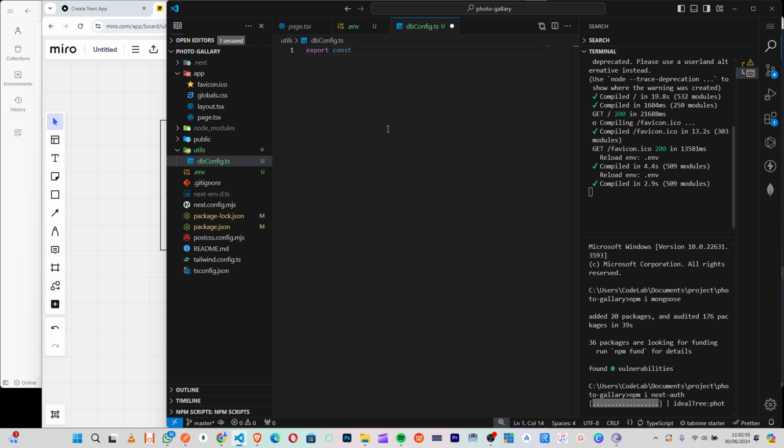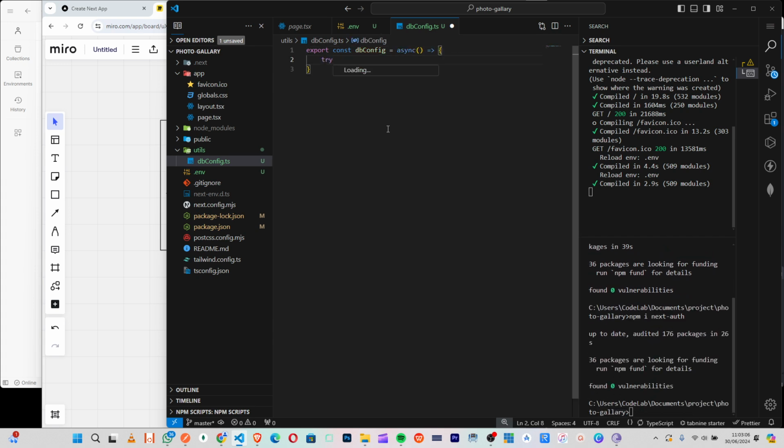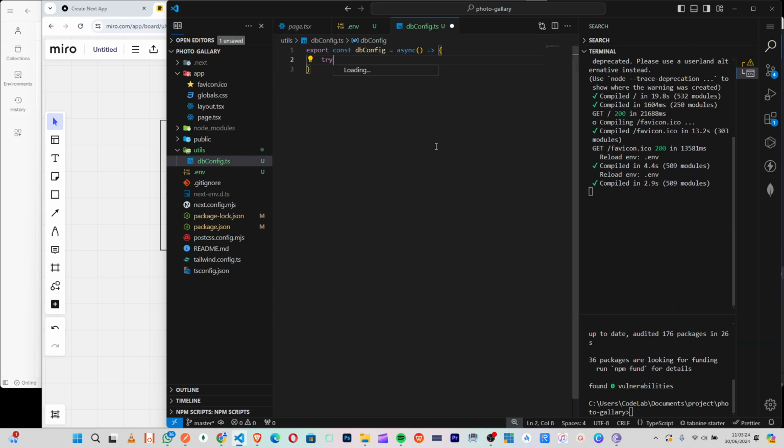export const db config. So this would be an async, then we'll do our try and catch. So I need this thing to start running. Okay, good.